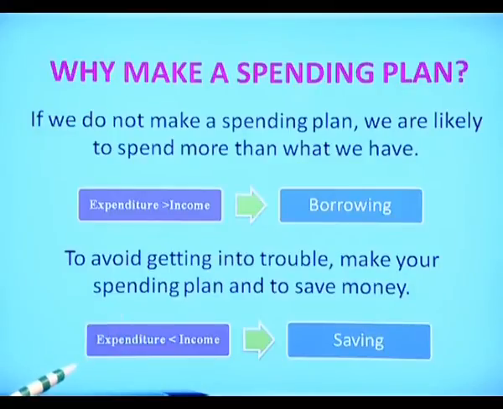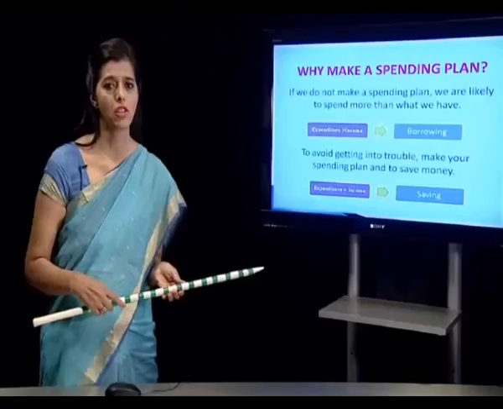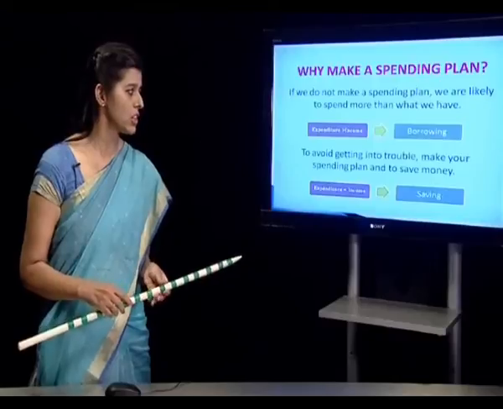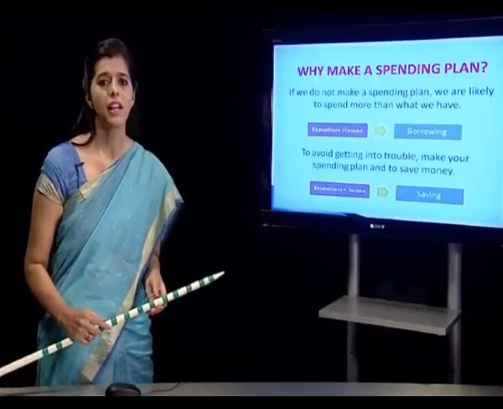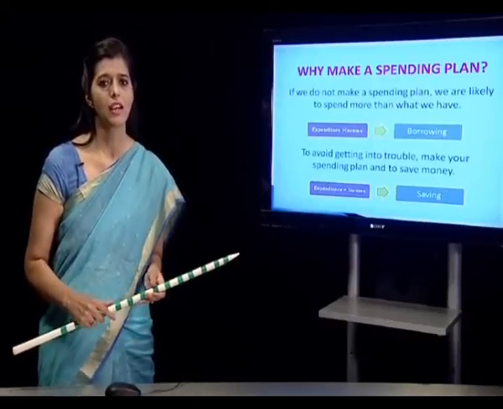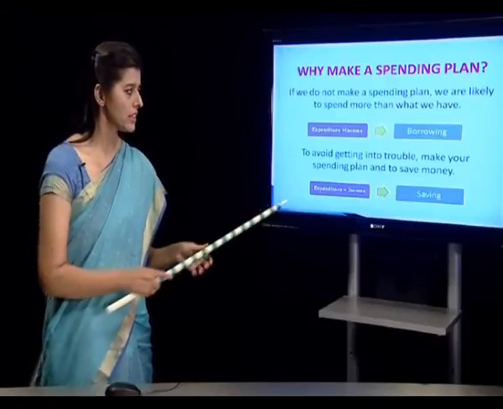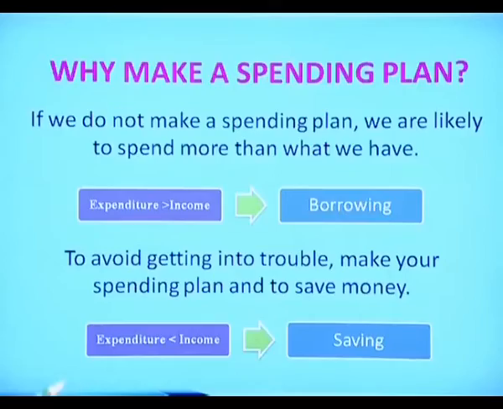Another case where income is more and expenditure is less, then what do you have to do? You are in a position to save money. In this case, suppose your income is 50,000 rupees and your expenditure is 40,000 rupees, then you are saving 10,000 rupees per month, which is a better position, and the family is secure in this kind of scenario.